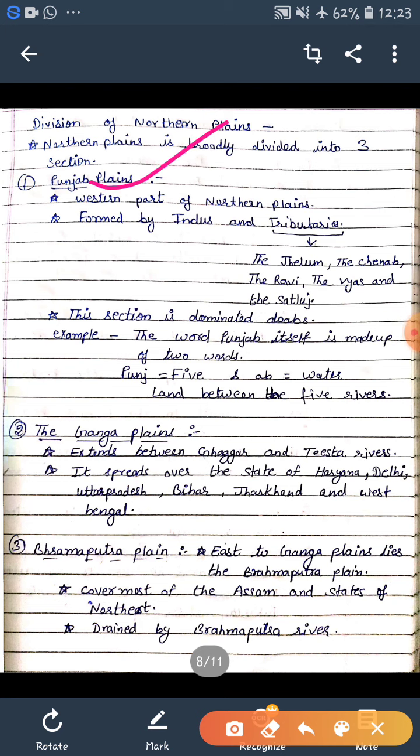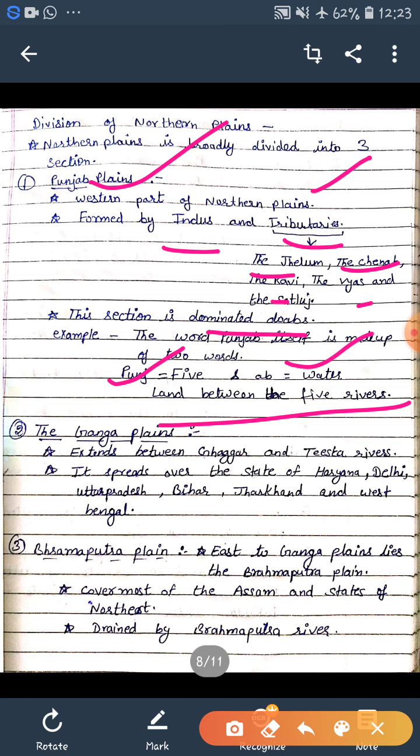It is the western part of the northern plains, formed by the Indus and its tributaries like the Jhelum, the Chenab, the Ravi, Vyas, and Satluj, and it is dominated by Doabs. Example: Punjab. Panj means five, and Ab means water or river. It means lands between the five rivers.